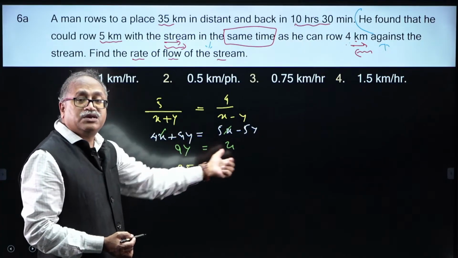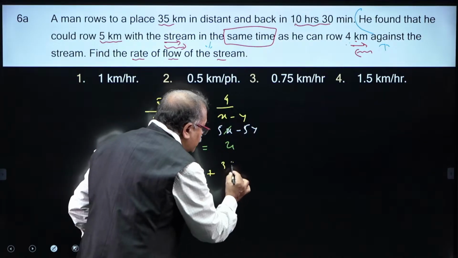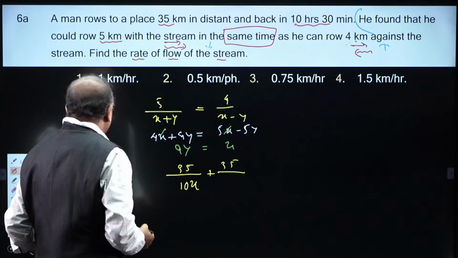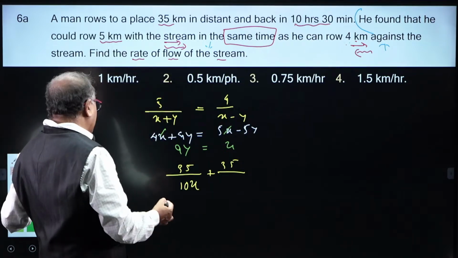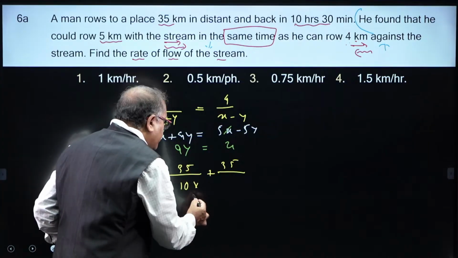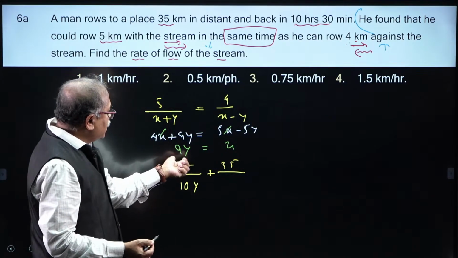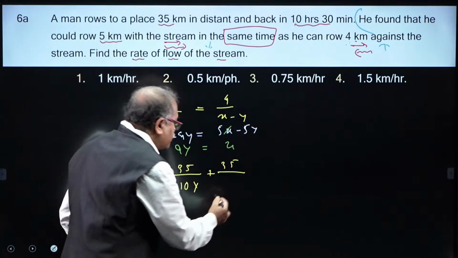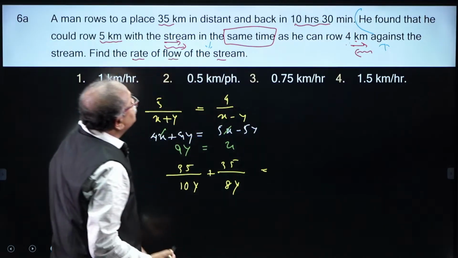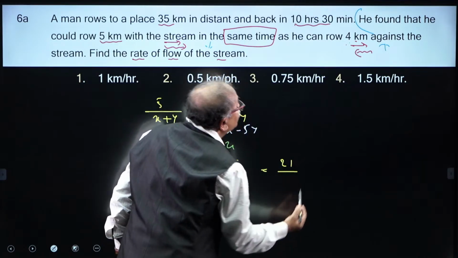So, the downstream is 10y, because I need the stream, so take this in y, and here it is 9y plus y, 10y, and upstream 9y minus y, 8y. Am I right, Aman? Which is equal to the time, that is 21 by 2.